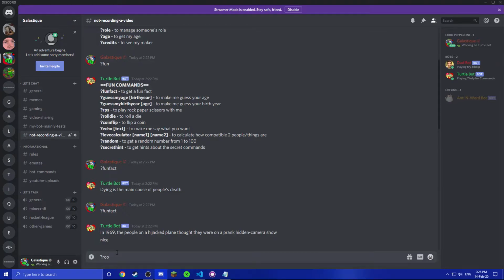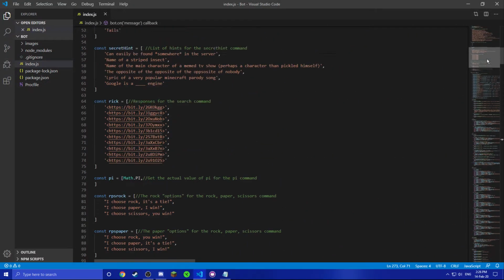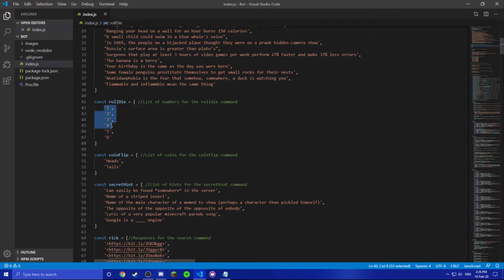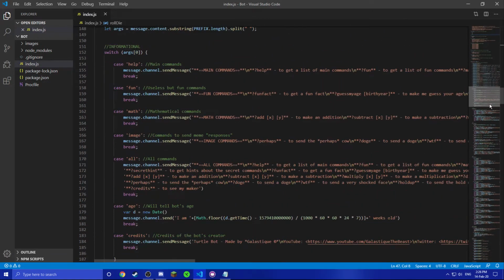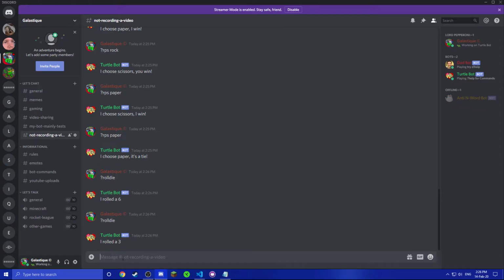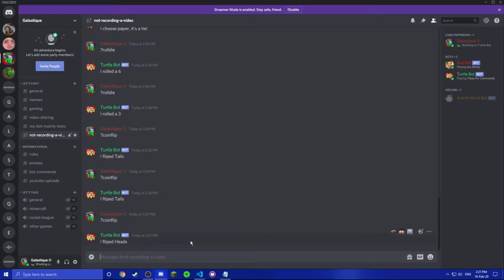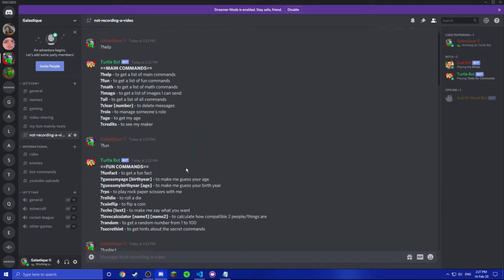After that, I have roll dice. So basically, just roll a die. It's like I rolled a 6, or I rolled a 3. And once again, same thing, he can roll a 1, 2, 3, 4, 5, 6, and in the command roll die, it basically sends I rolled a plus the number. And then you have coin flip. He's like I flipped tails, or I flipped heads, and pretty much it's the same thing. Not the same thing, but you know.